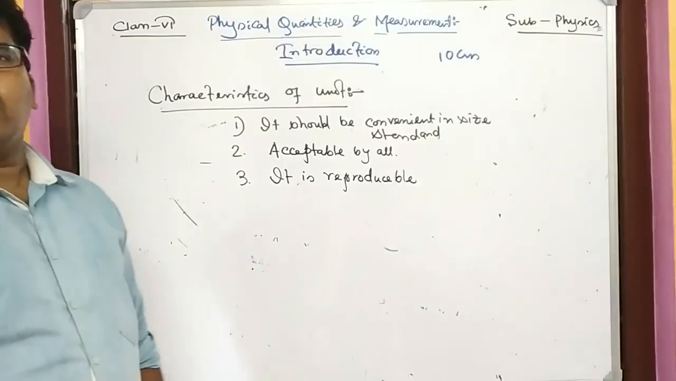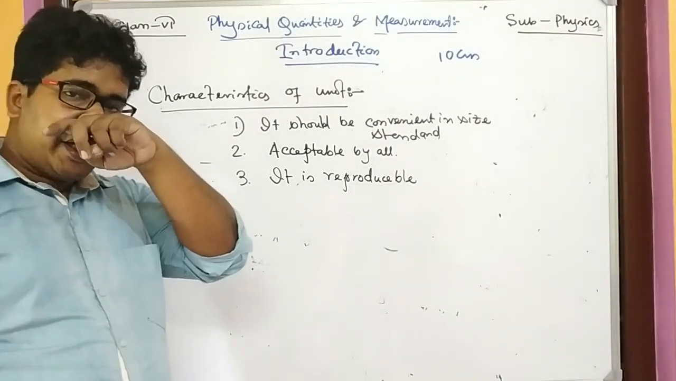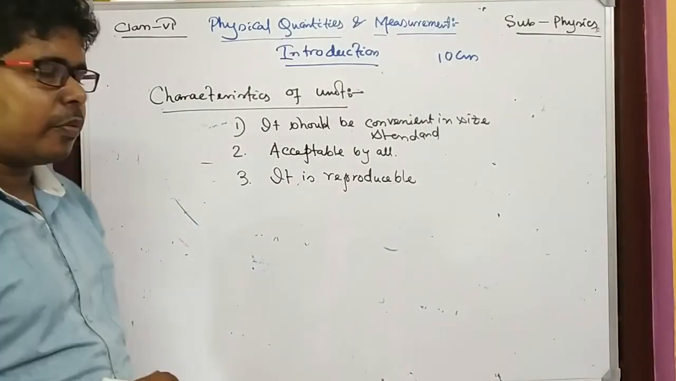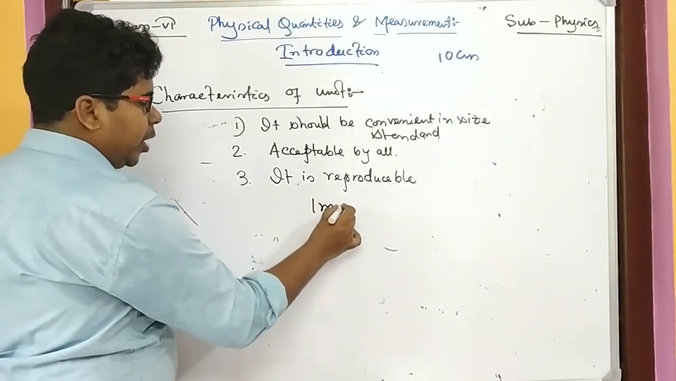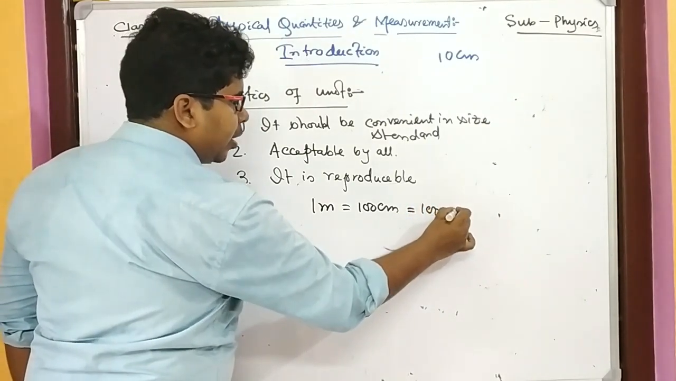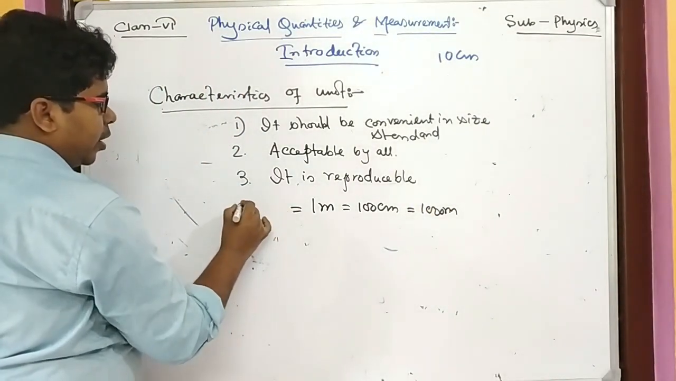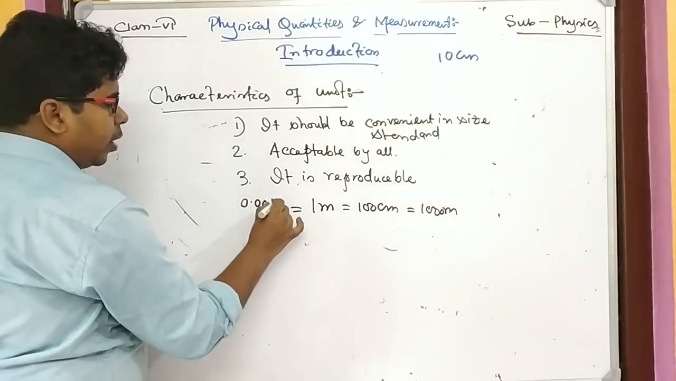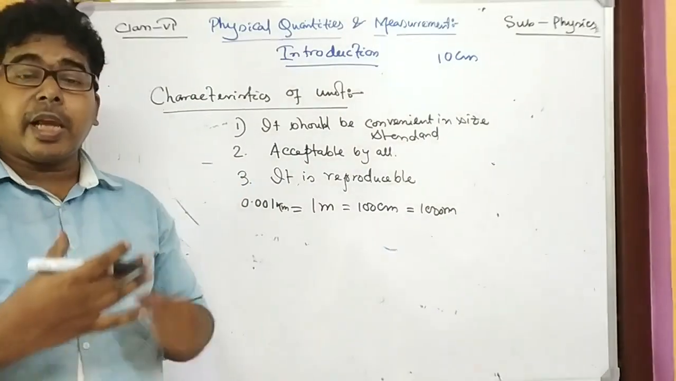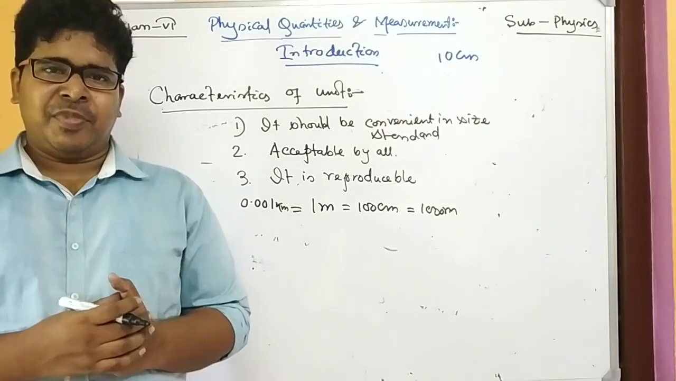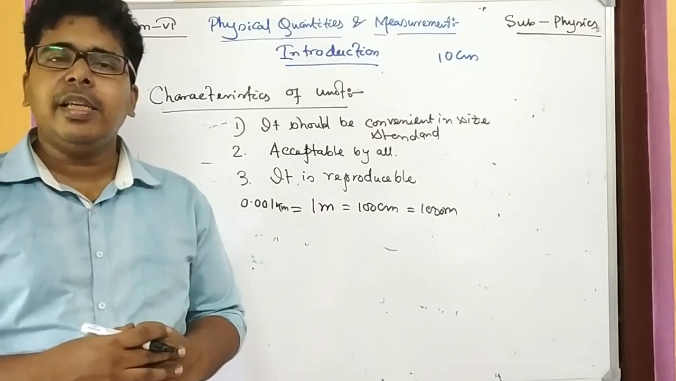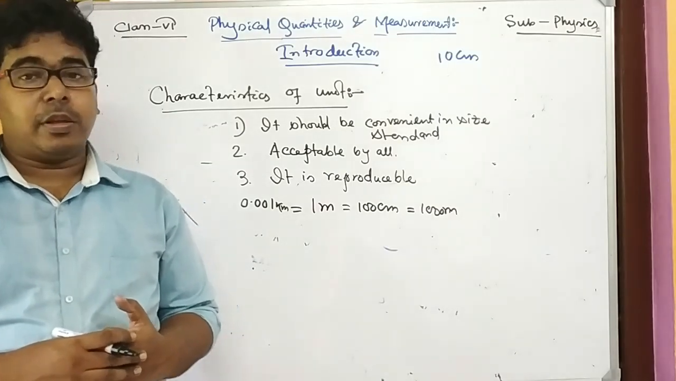What is reproducible? Reproducible means it can be easily changed from one system to another system. Just like I have given an example. We have read earlier, 1 meter equals 100 centimeter equals 1000 millimeter. In another word, it is also 0.001 kilometer. So this is called reproducible. One unit can reproduce another unit. That is also one property of the unit.